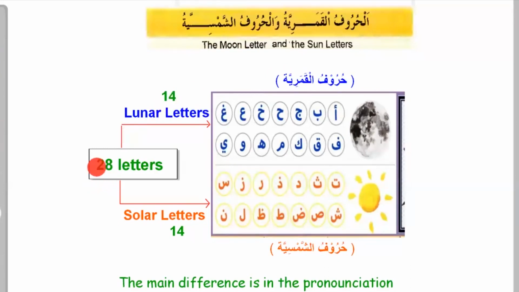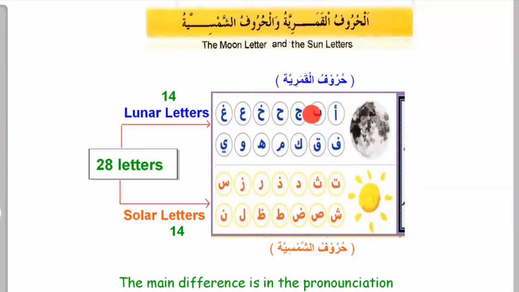So, in the 28 letters of the Arabic language, 14 are huruf al-Qamariya and the other 14 are huruf al-Shamsiya. These are the 14 huruf al-Qamariya: alif, ba, jim, ha, kha, ain, ghain, fa, qaf, kaf, mim, ha, wa, ya.